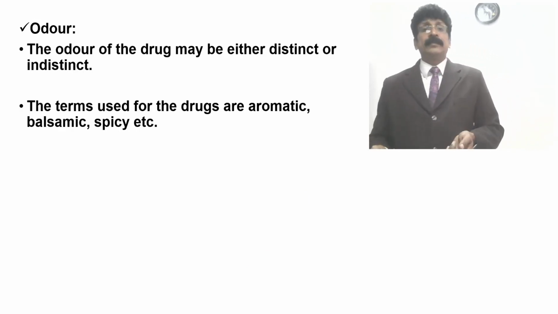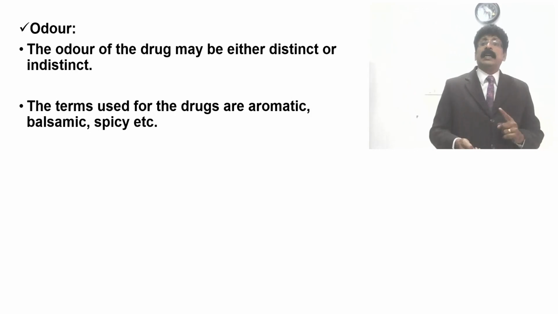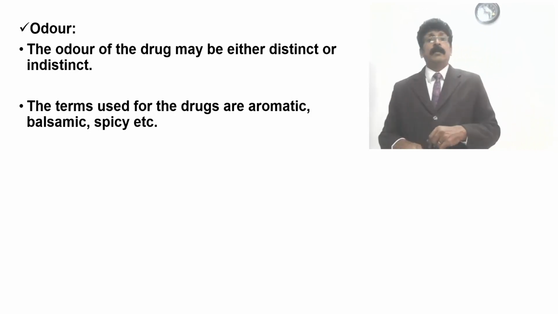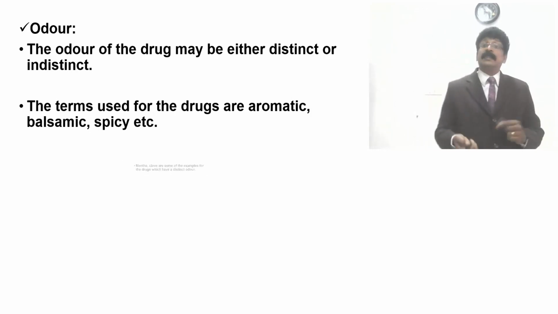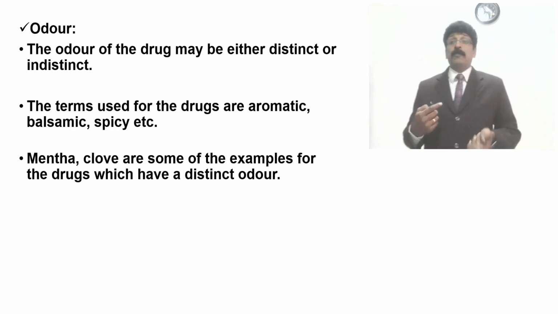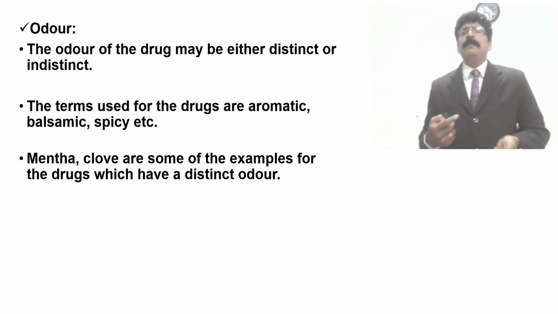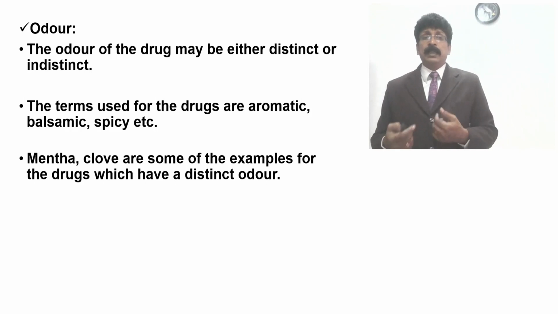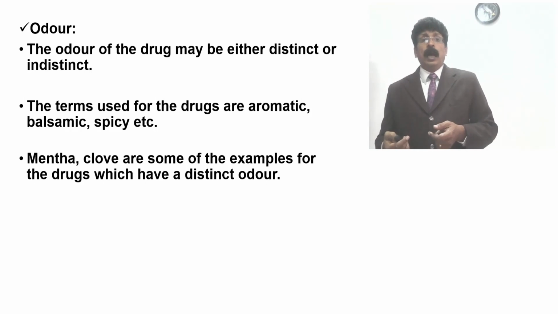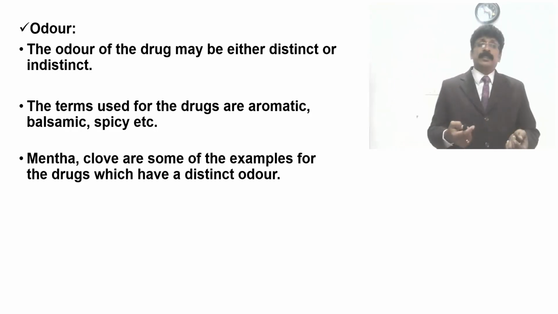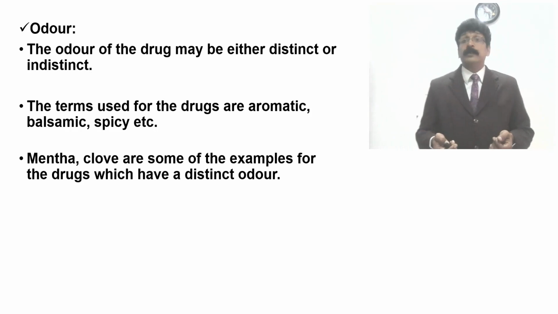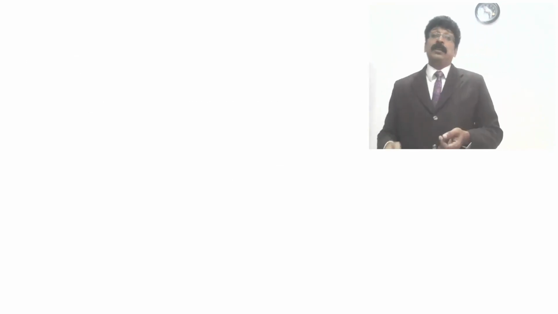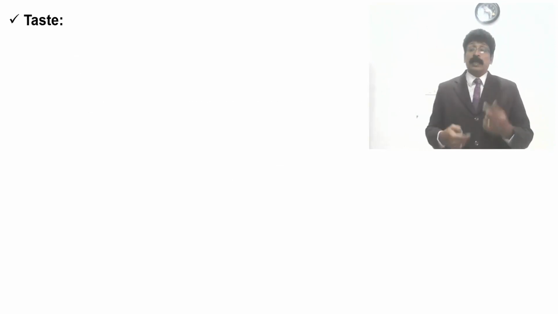The terms used for the drug are aromatic, balsamic, spicy, etc. So whether it has the proper volatile oil odor, then we can say whether it is a pure or impure drug. Mentha, clove and some others are examples of drugs which have a distinct odor and volatile principles. Usually they will have their own characteristic flavor.